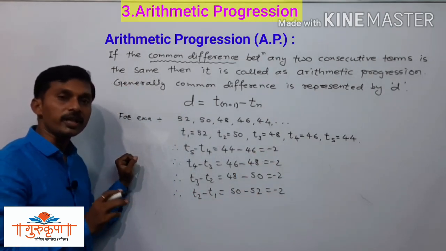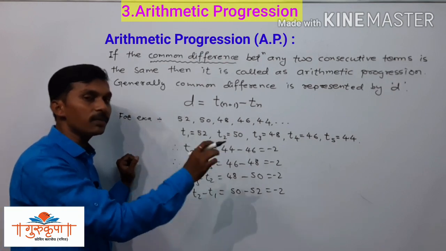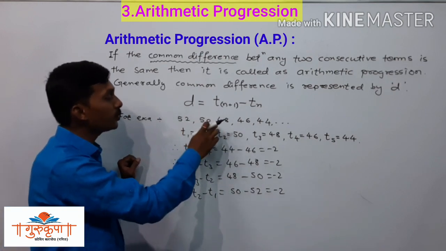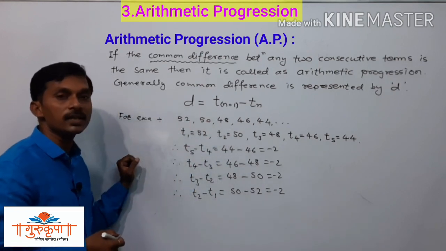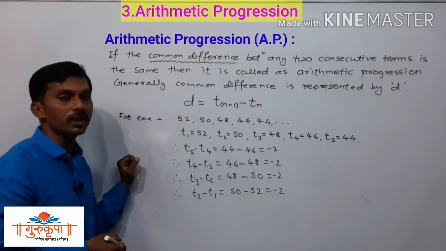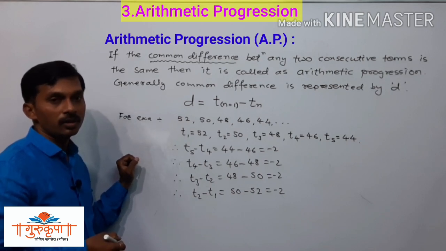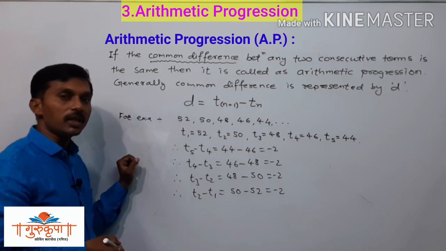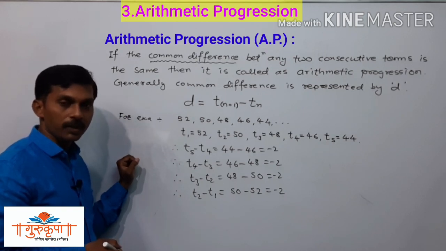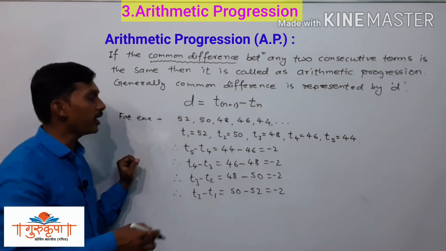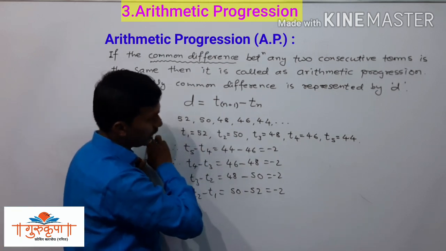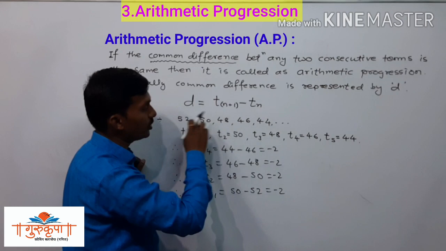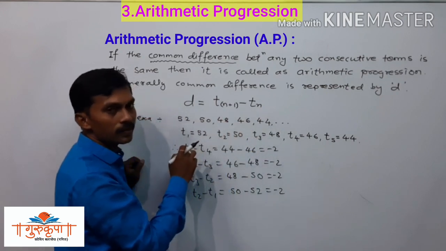Since each and every time the common difference is the same, the given progression is called an arithmetic progression. That is very important. So for determining whether the given progression is an AP or not an AP, we have to write each and every term which is given in the progression.